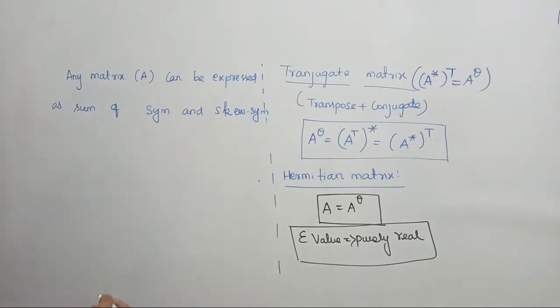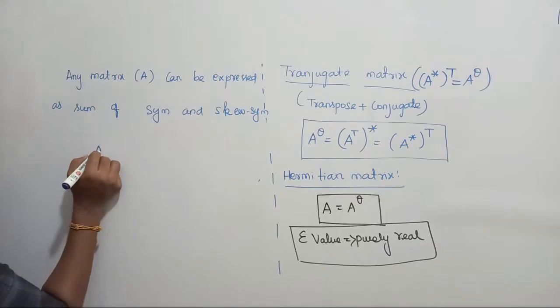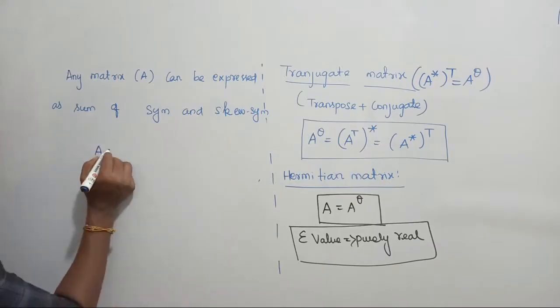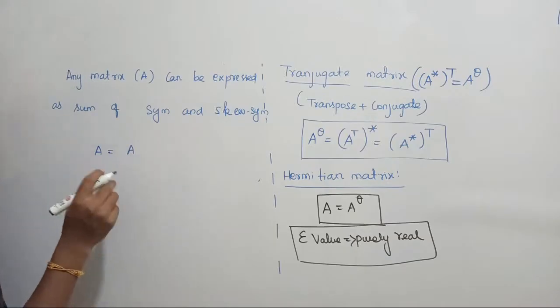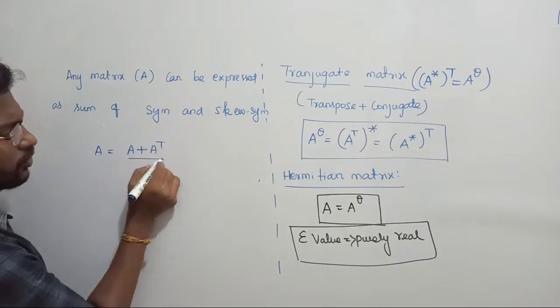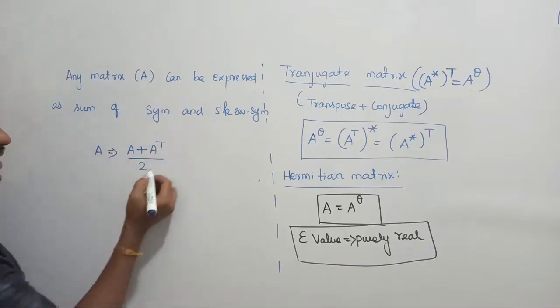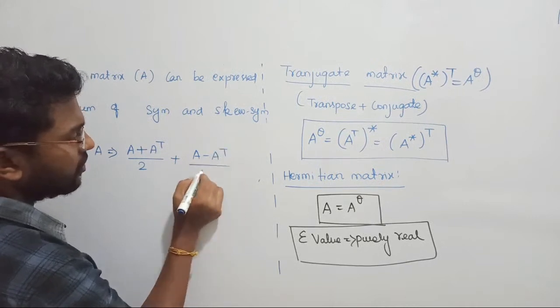Generally, A can be written as A plus A transpose divided by 2, plus A minus A transpose divided by 2.